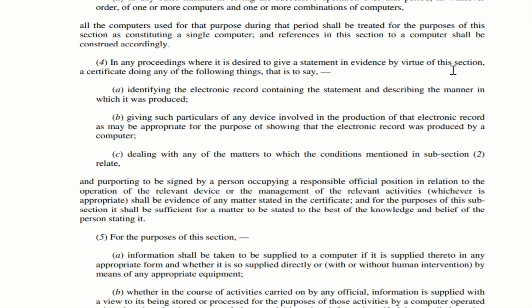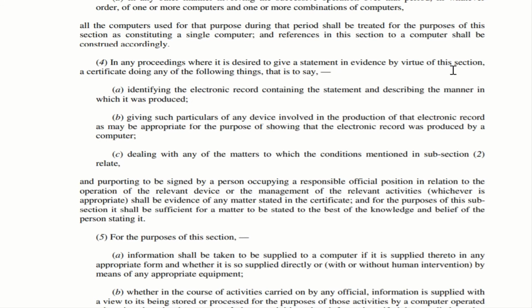That certificate is saying it was produced using a computer, so and so design, so and so capacity, whatever they could give, as may be appropriate for the purpose of showing that the electronic record was produced by a computer. So they have to produce that this record is produced by a computer, and they should specify the device. That is very important.